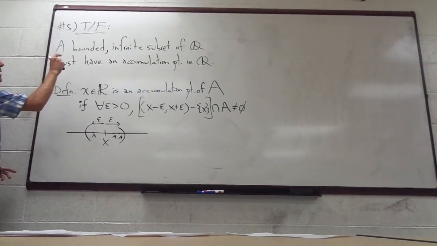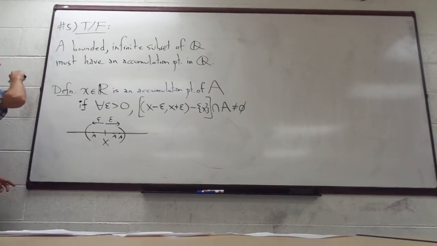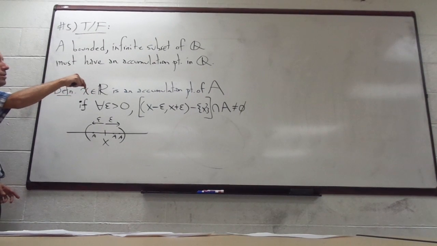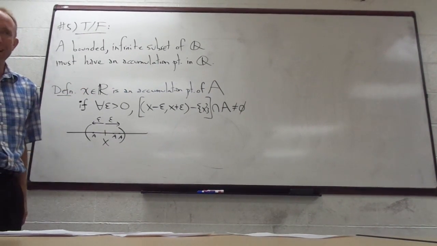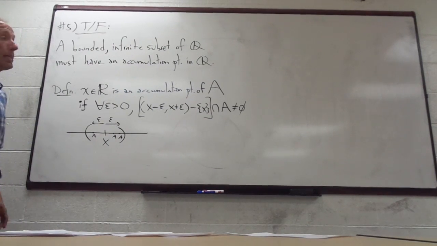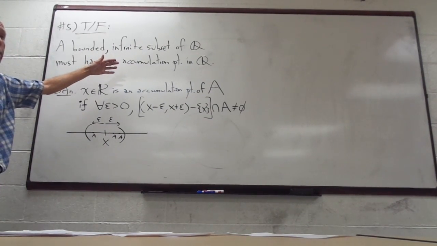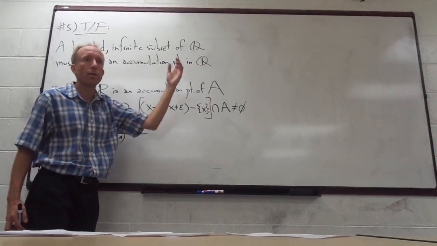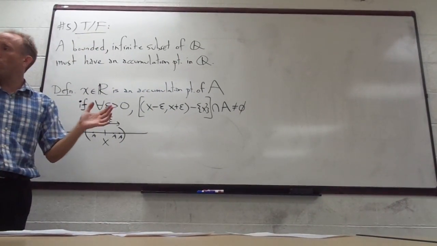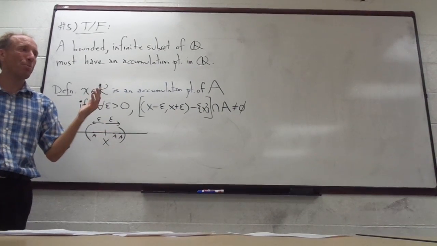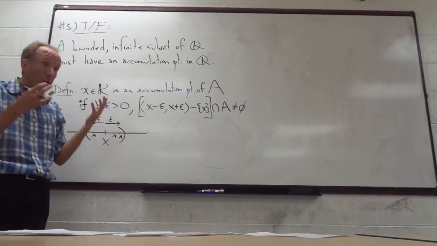Can we make a bounded infinite subset of Q such that every single one of its points is isolated? Everything is an isolated point. Or that the only accumulation point is something that's irrational. Could we make this subset of Q such that the accumulation points, if there are any, are irrational?